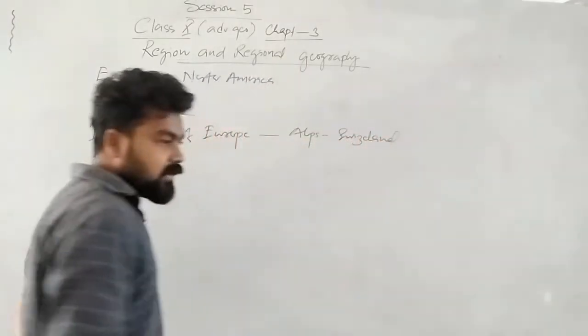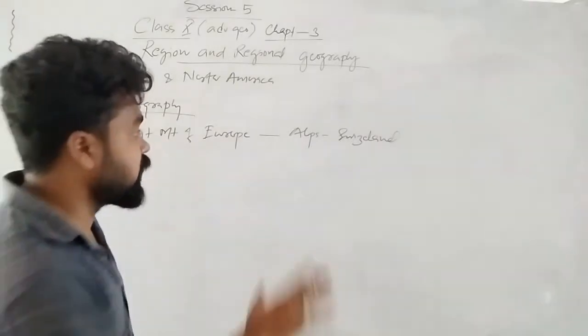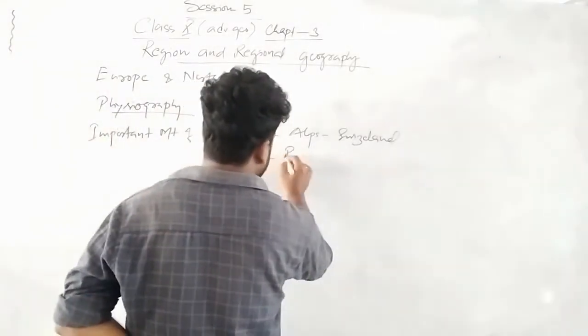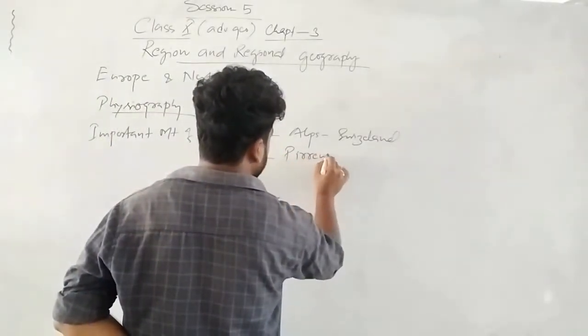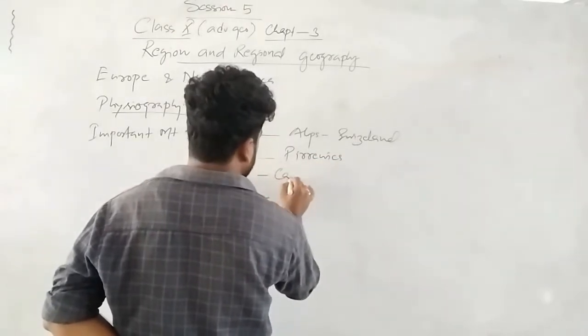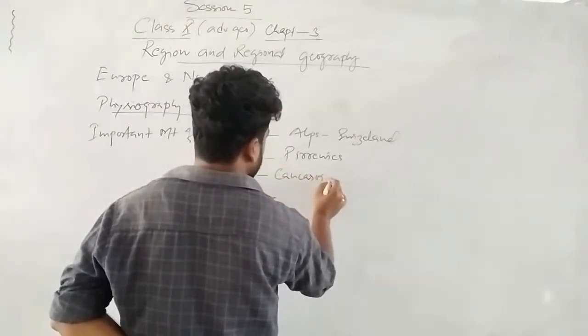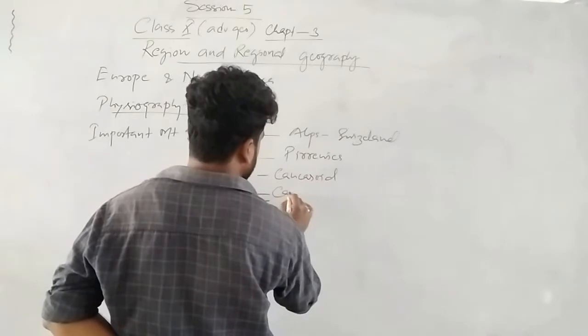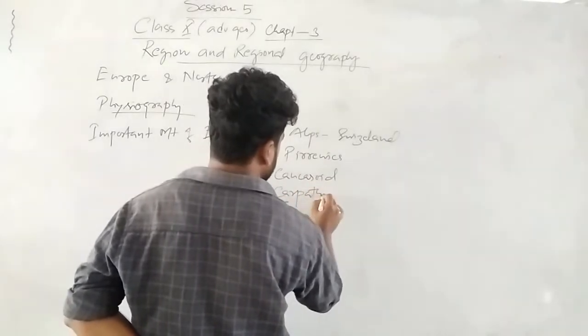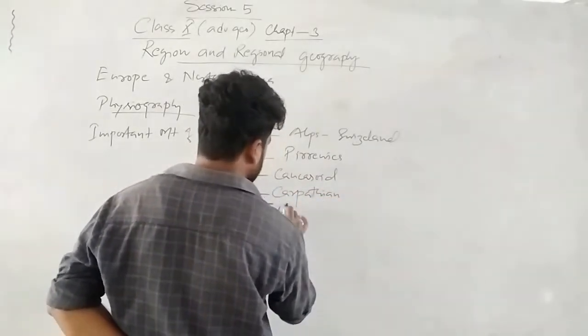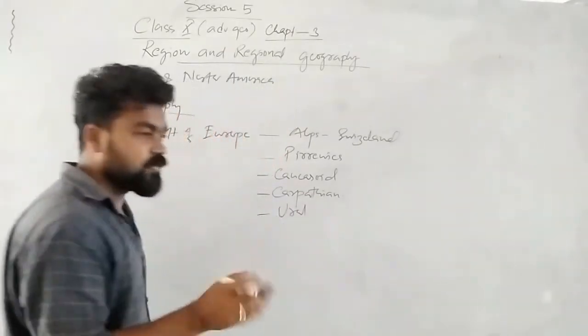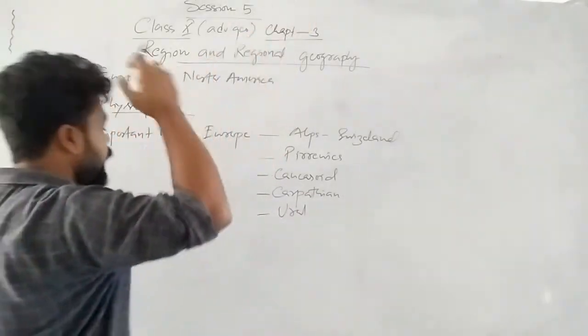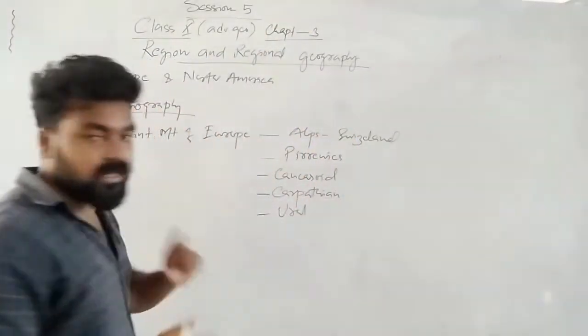Not only in Switzerland, it consists of different countries, but mainly Switzerland. Then Pyrenees, Caucasus, Carpathian. Then Ural mountain is also a part of Europe. So we will see what is the highest point in the Alps.